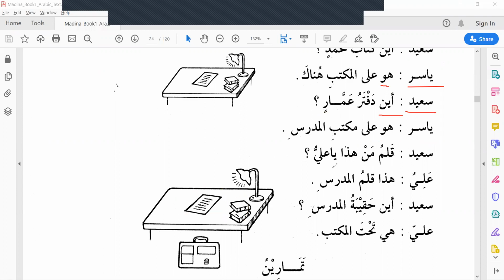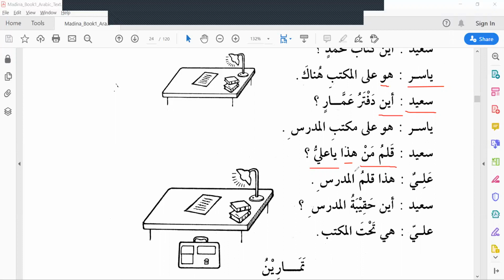Or can be this one. Qalamu man hadha ya Aliyu? Whose pen is this, O Ali? Ali replied, Hadha qalamul mudarrisi.